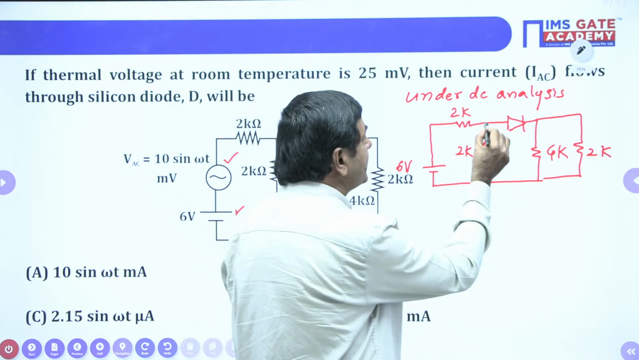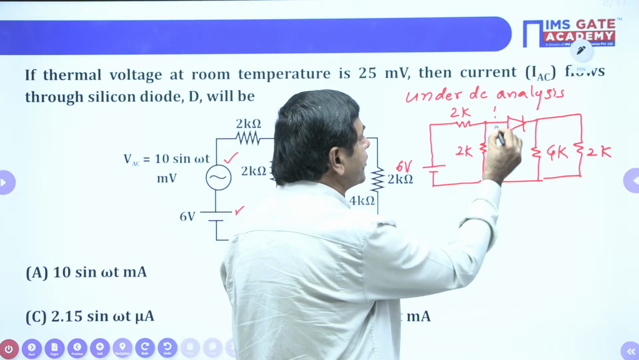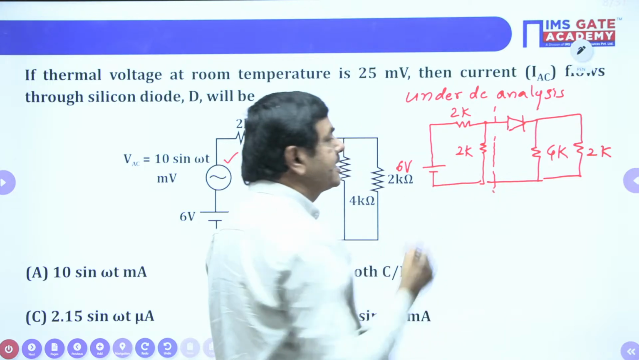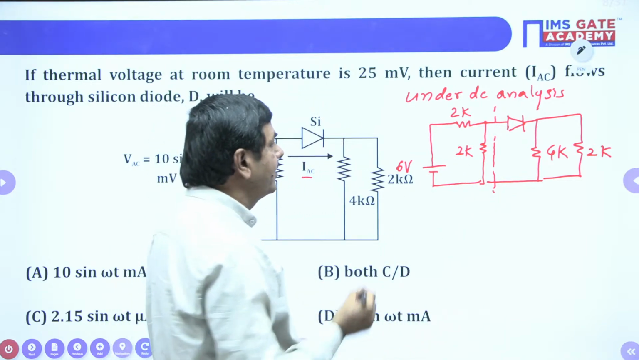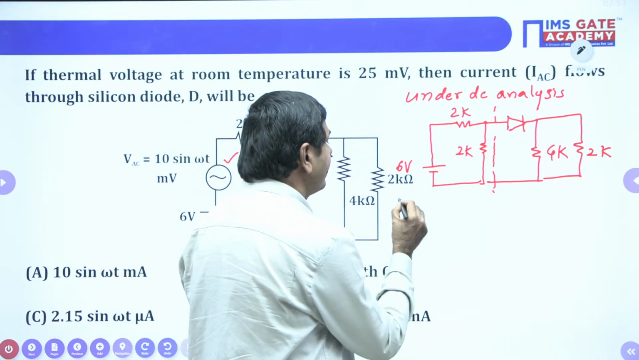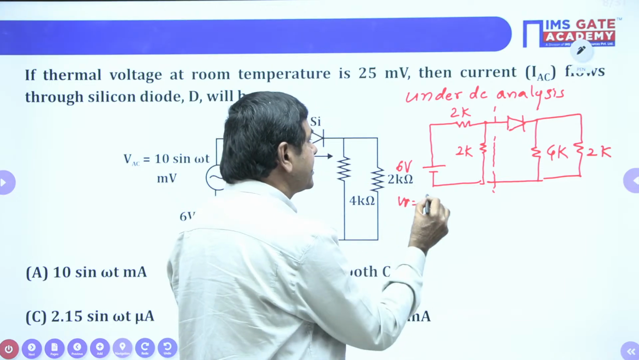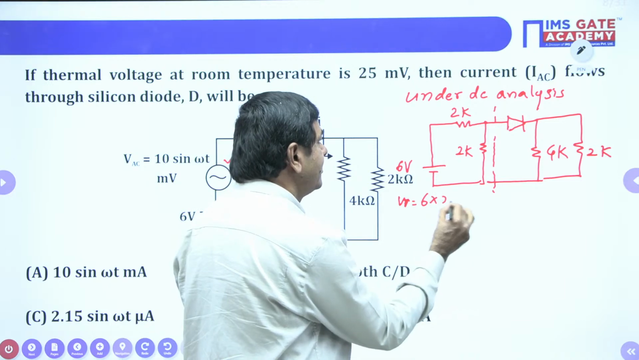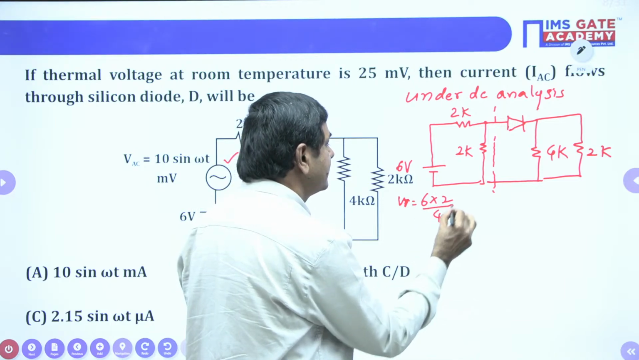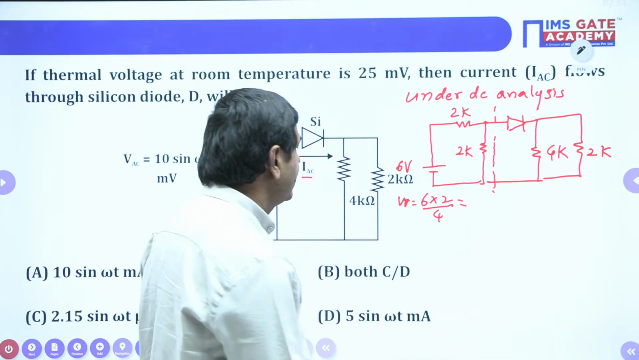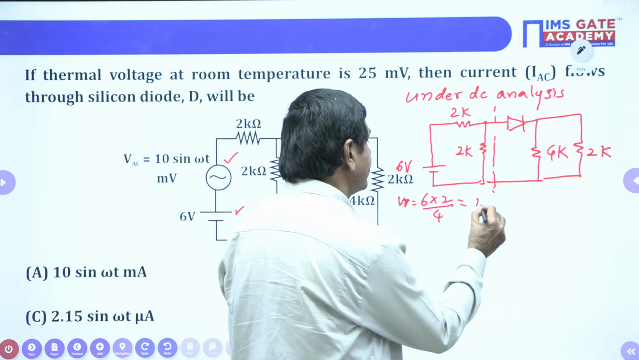What voltage will exist here when it is open circuit? What VTH is available? You need to find Thevenin's voltage. That Thevenin's voltage we can get as 6 into 2 by 2 plus 2, which is 4. What voltage is available? 12 by 4.